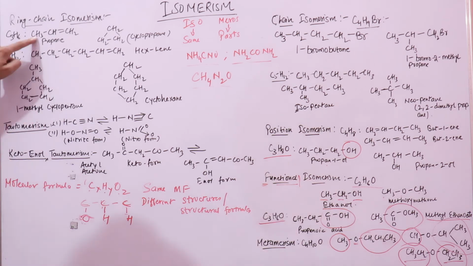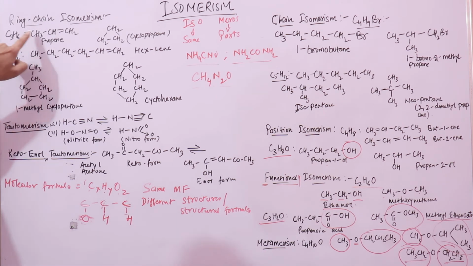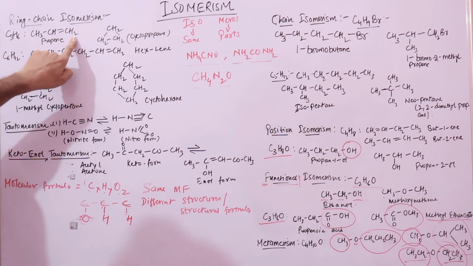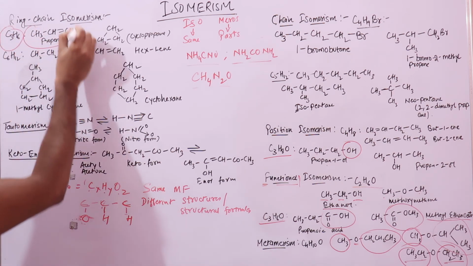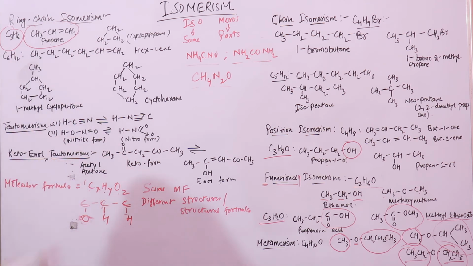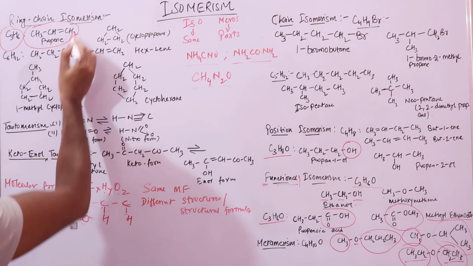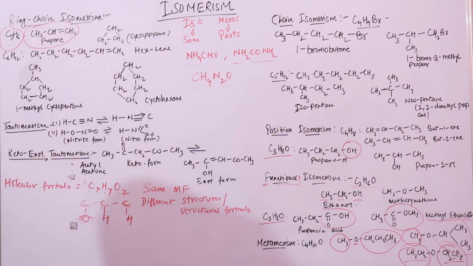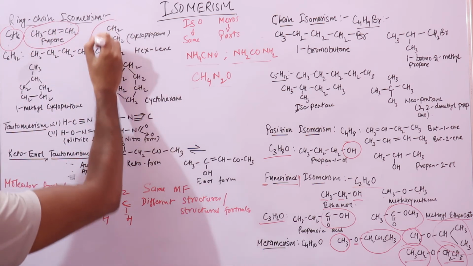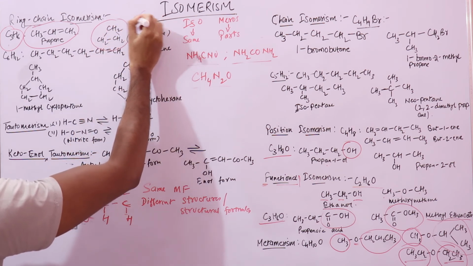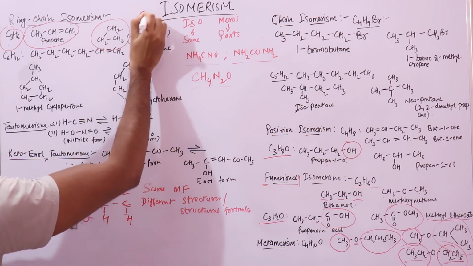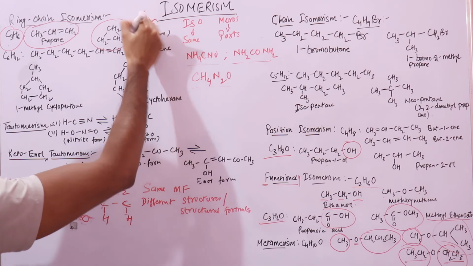Like here, this is your propene. Here we have a straight chain of carbon atoms. It has this molecular formula. I can draw this structure where I have a straight chain, or I can draw the same structure this way, in a cyclic form. You can see I have a cycle here. This represents a cycle of carbon atoms.